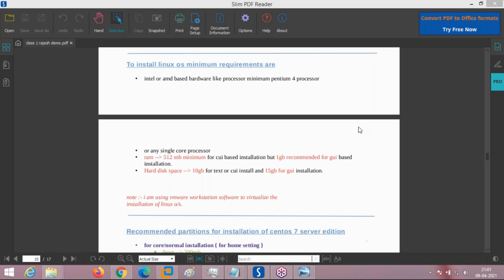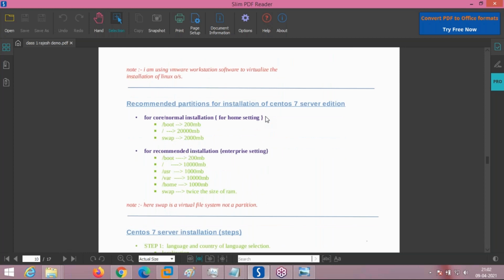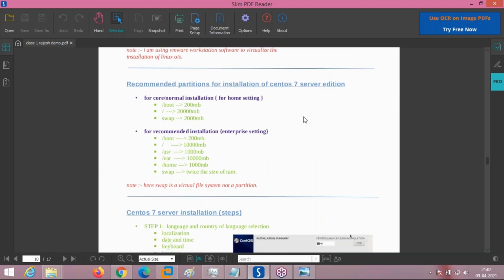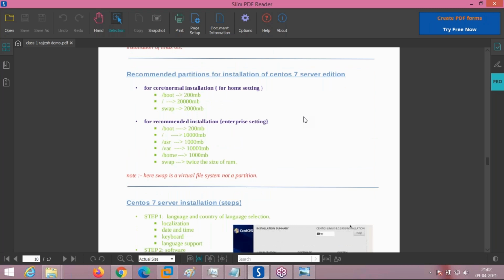Okay, now we got to understand minimum requirements. OS install करने के लिए minimum requirements क्या है? So we have seen the minimum requirements for the OS to install. There is a difference between installing a Windows operating system and a Linux operating system, how the Linux operating system maintains the hierarchy, and how its file system is different. That we are going to see now. And Monday we are going to see the installation. How the Windows operating system file system hierarchy is different from the Linux operating system file system hierarchy is what we are going to see now.